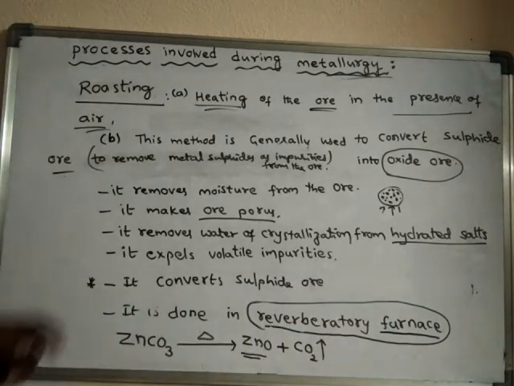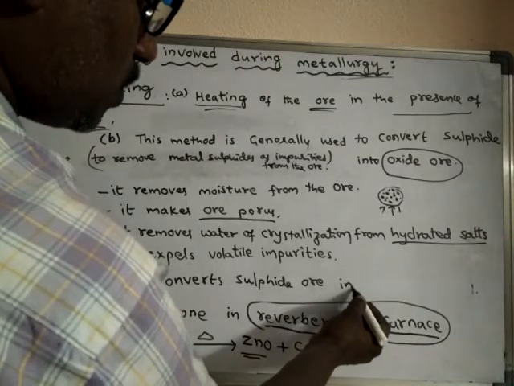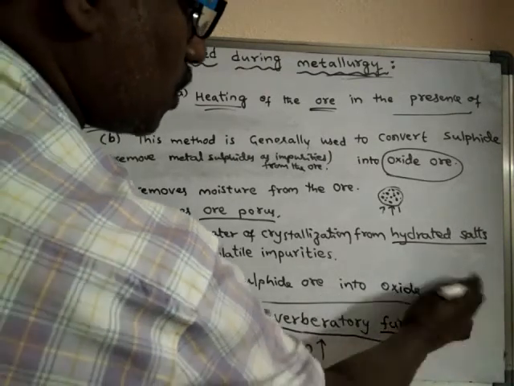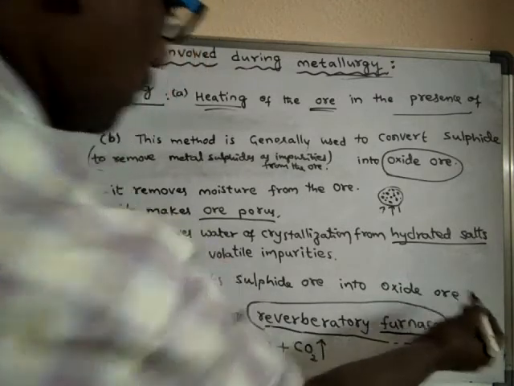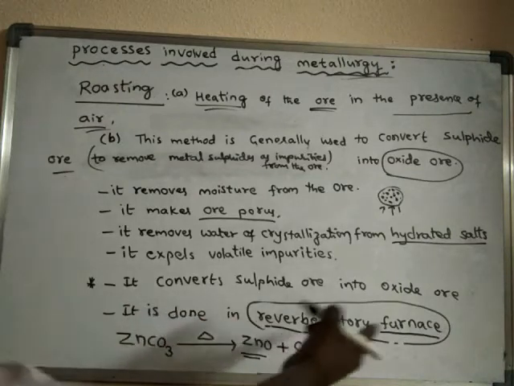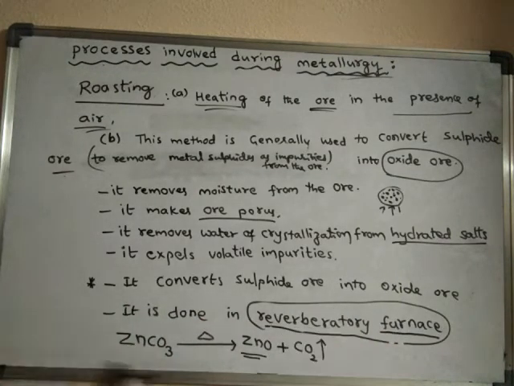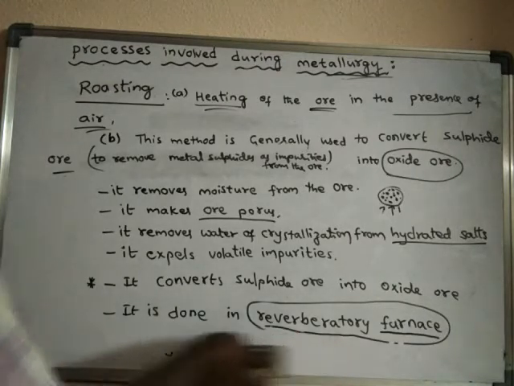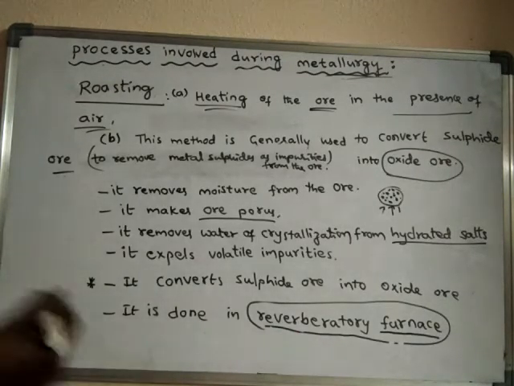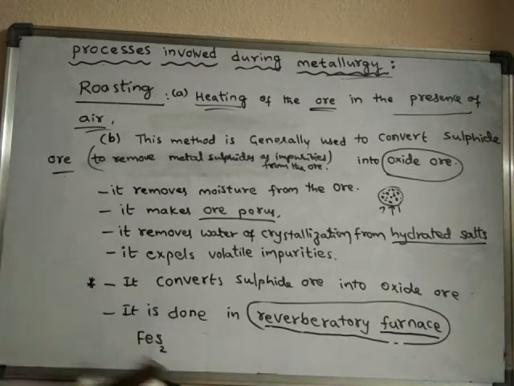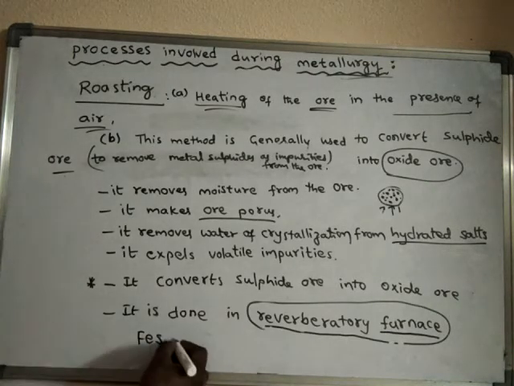Sulfide ore into oxide ore. It is also done in a reverberatory furnace. For example, let us take iron sulfide, iron pyrites.